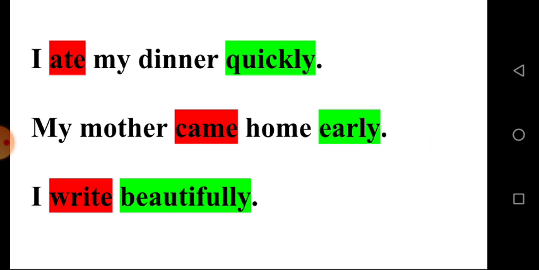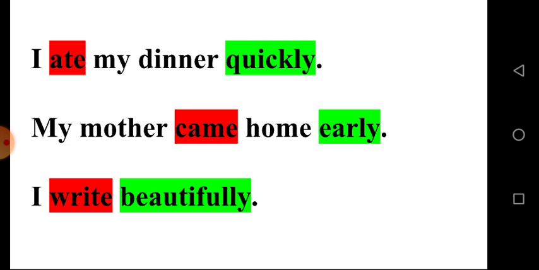I ate my dinner quickly. In this sentence, ate is a verb, quickly is an adverb. The adverb describes the action ate. Clear? And see the next one.